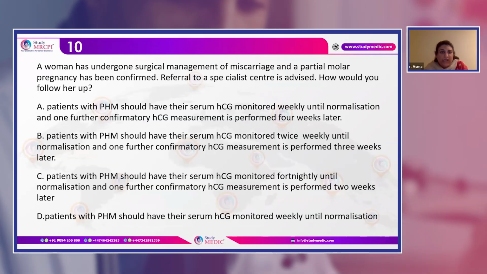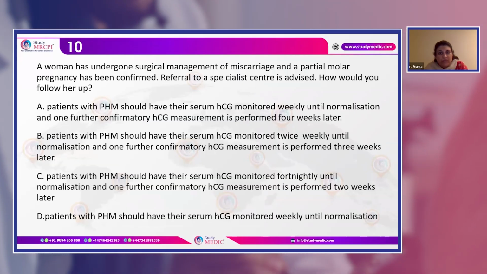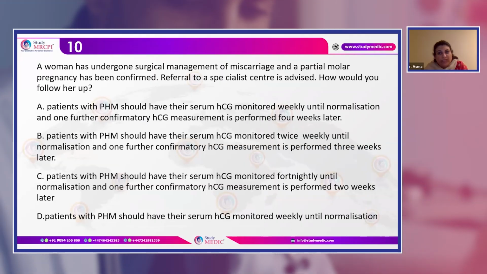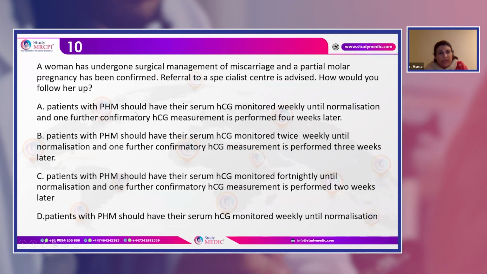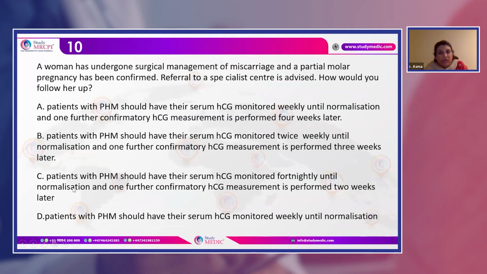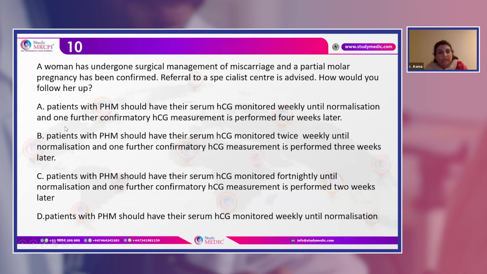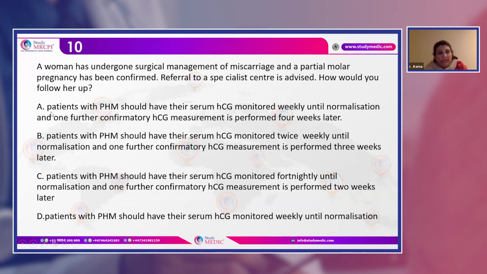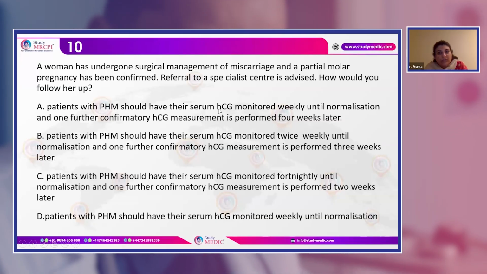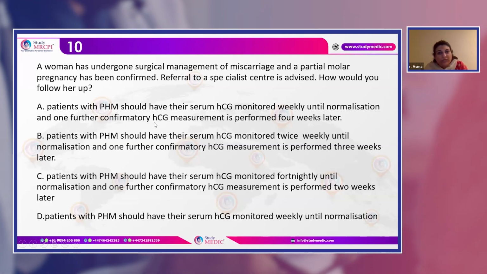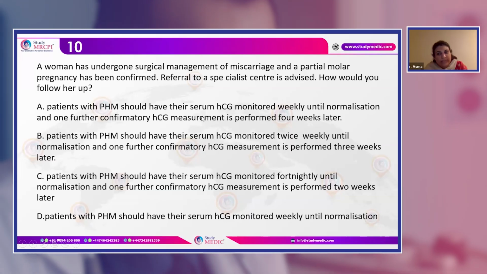Now, a woman has undergone surgical management of the miscarriage and a partial molar pregnancy has been confirmed. Referral to the specialist center is advised. How would you follow her up? In this question, you need to know the pathway of partial molar pregnancy. Option A: patients with PHM should have their serum beta HCG level done weekly until normalization, and one further confirmatory beta HCG performed 4 weeks later.